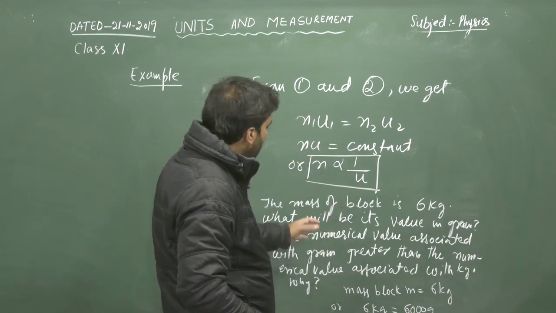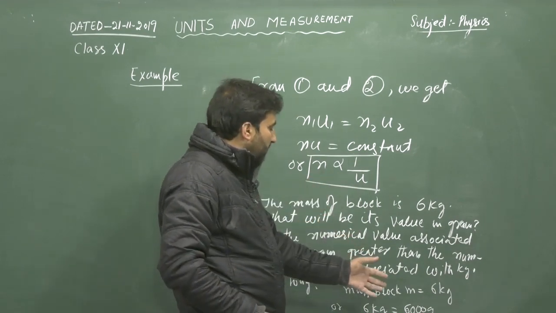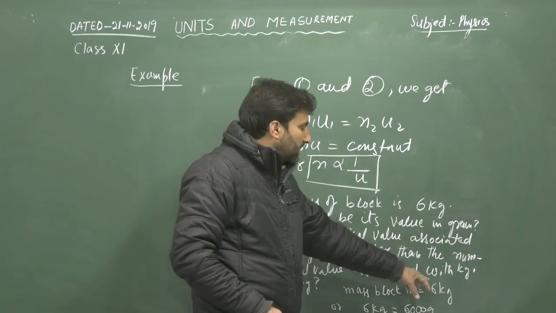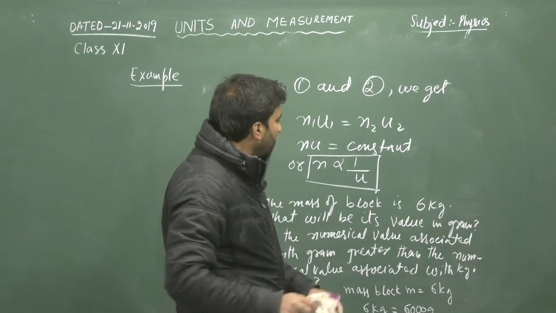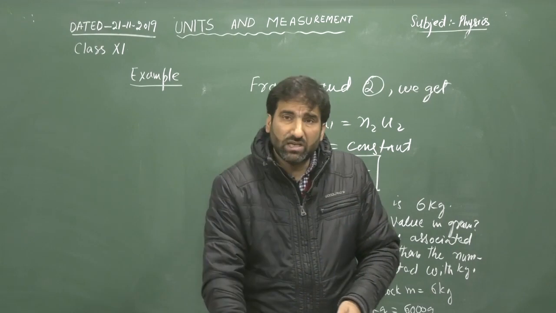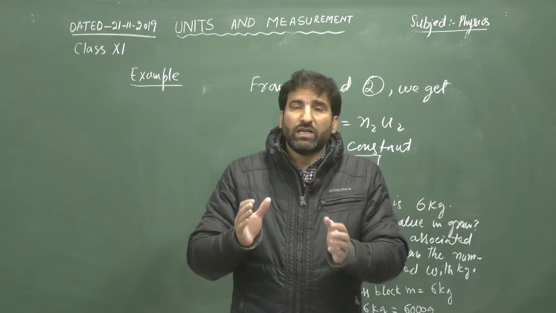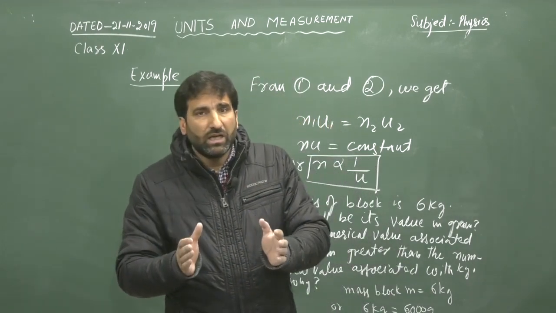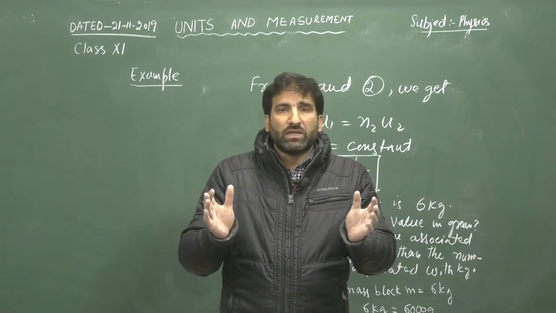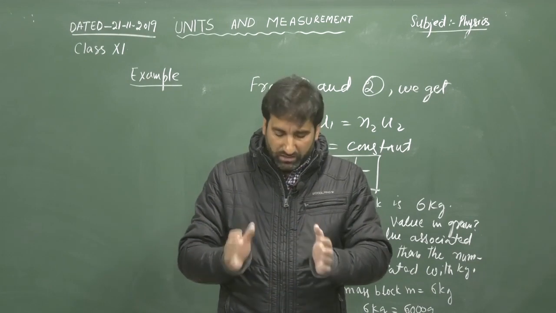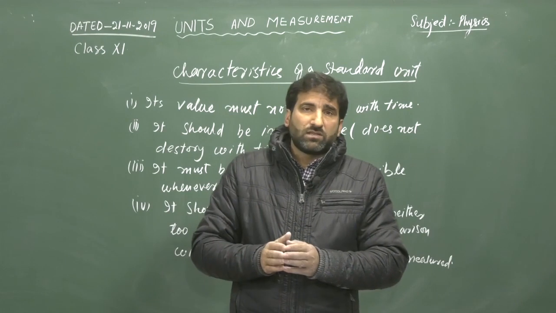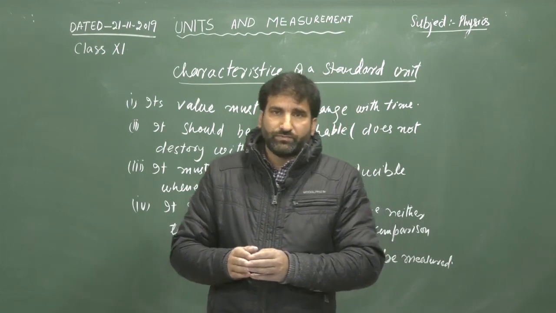So that is how the numerical value is greater in gram as compared to kg. So this was an example, and this was about how we measure a physical quantity. The two things may vary from one another, but the product always remains constant. So now we can look at the characteristics of a standard unit.